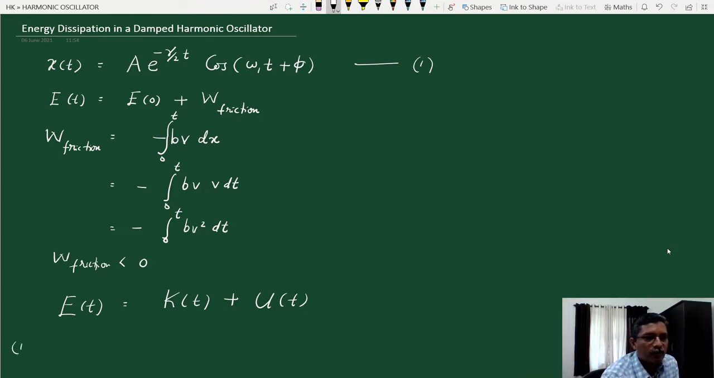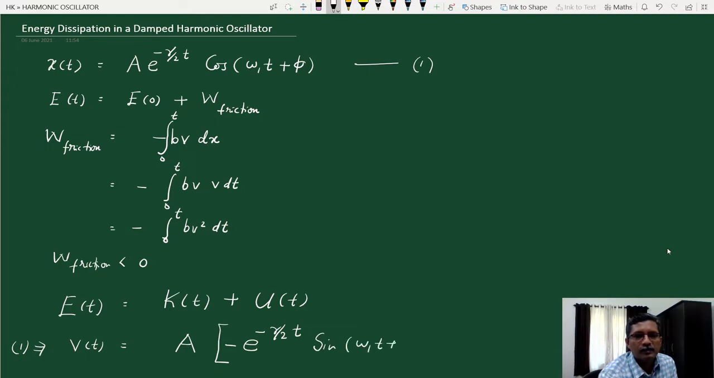So from equation 1, velocity at the time t is the derivative of that. So what you get is, a constant is there, we can take the constant outside. There are two time dependent terms. So first function into derivative of the second. The derivative of the second, cos theta type, is minus sine theta. So minus sine of omega 1 t plus phi, into omega 1.